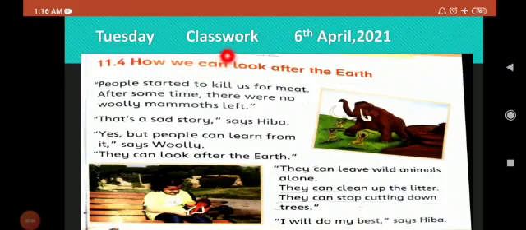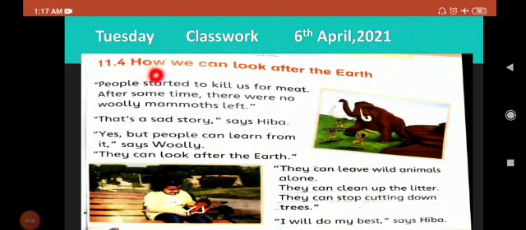Now write down classwork. You will write the classwork in the middle of the line, in the middle of the page, as you can see here. The spelling of classwork is C-L-A-S-S-W-O-R-K, classwork. And then you have to write down the date. You will write the date on the right side of the line, and the date is 6th April 2021. The spelling of April is A-P-R-I-L, April. I hope all of you have done.